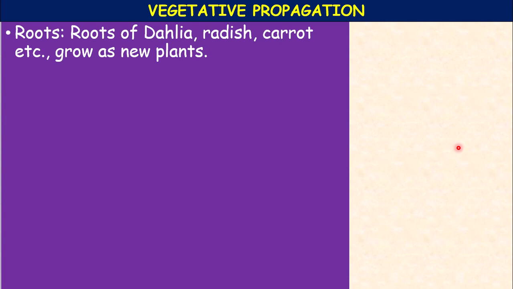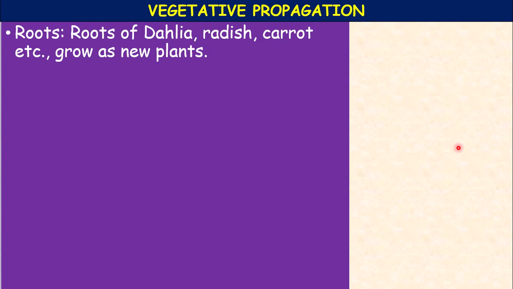In strawberry, long stems grow over the soil surface, and they are called runners. Strawberry runners. Vallisneria, stolon. Now come to roots. In sweet potato, dahlia or asparagus, swollen roots are present, and new plants arise from these swollen roots buried in the soil.